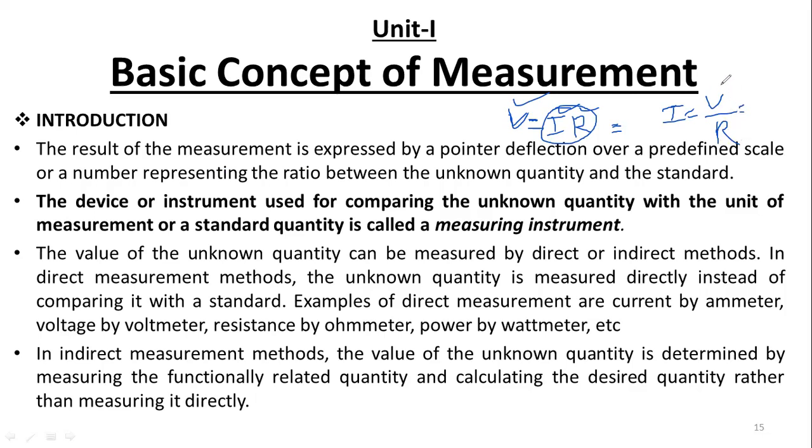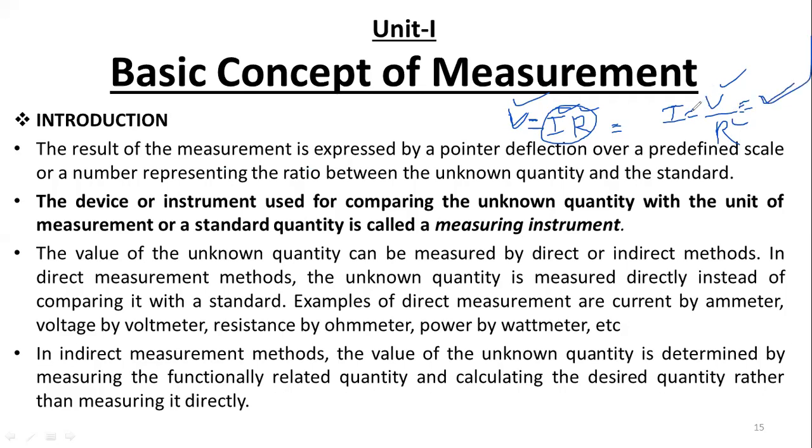I equal to V by R. Yes. By using the voltmeter and ohm meter, we know the values of V and R. Then the ratio of voltage to resistance will give the current value. That is called an indirect method.